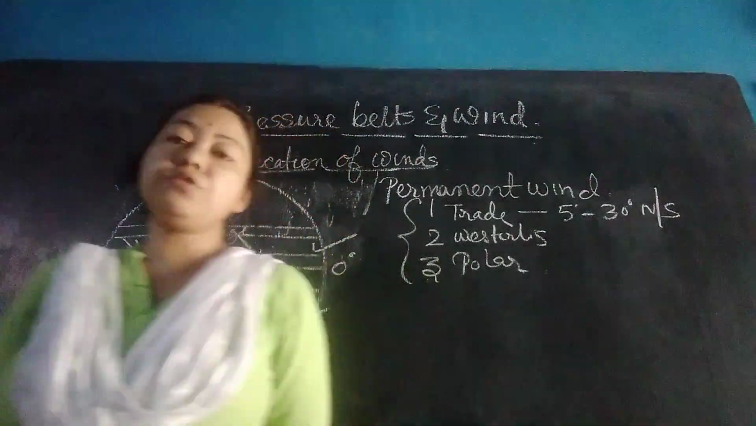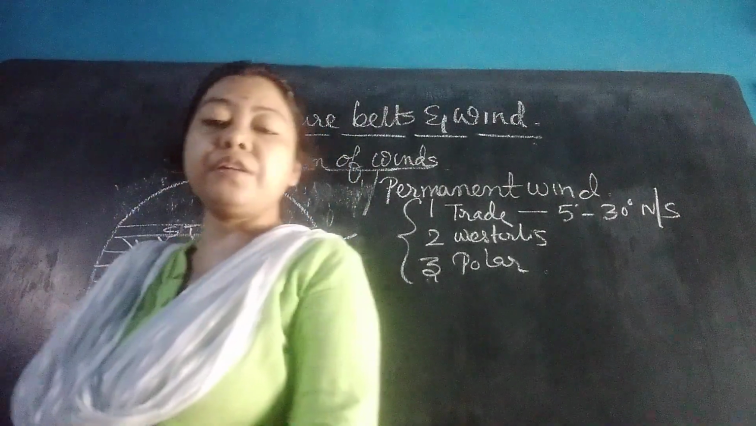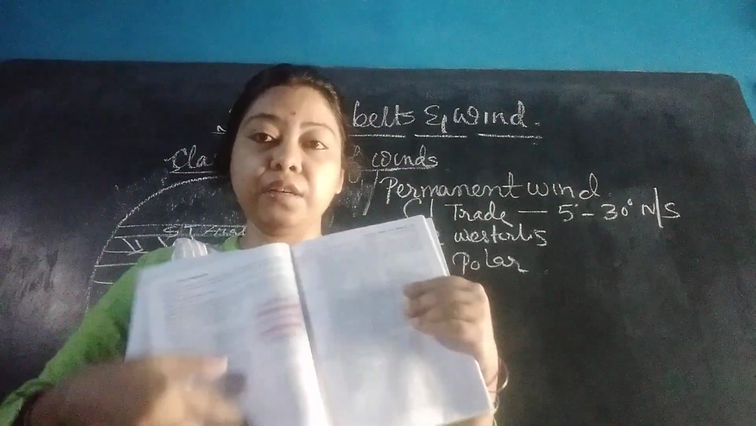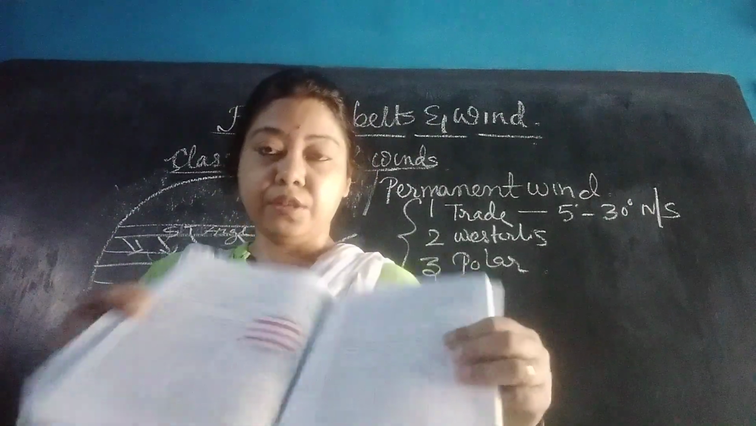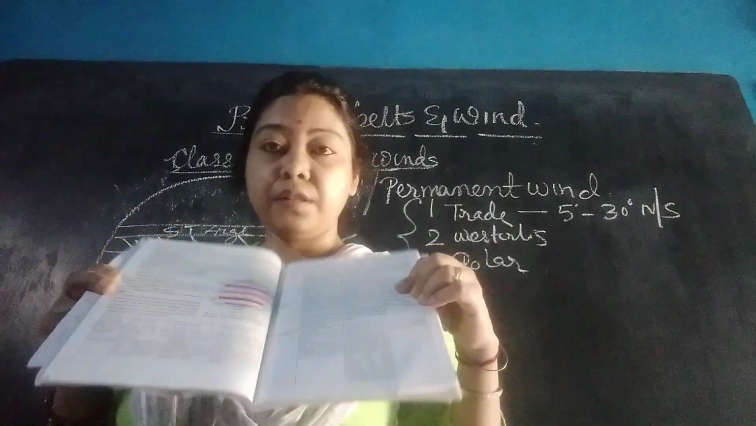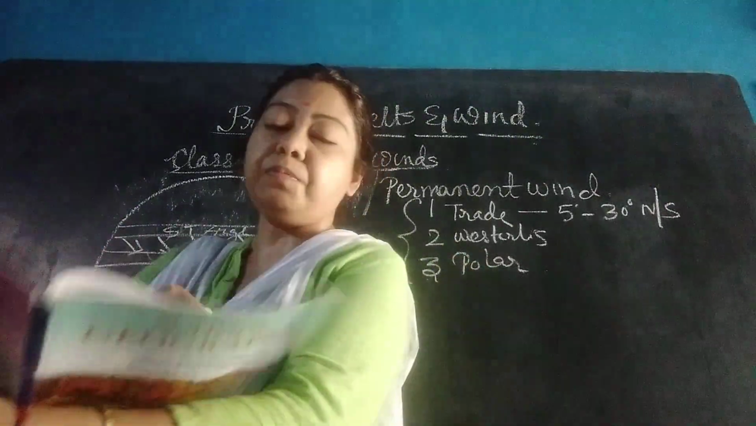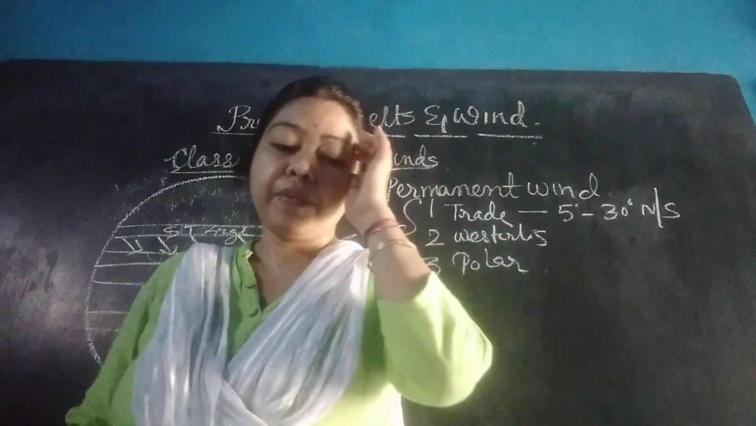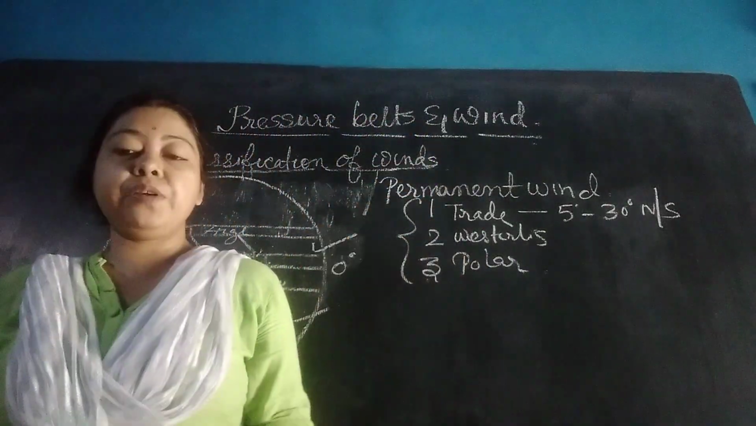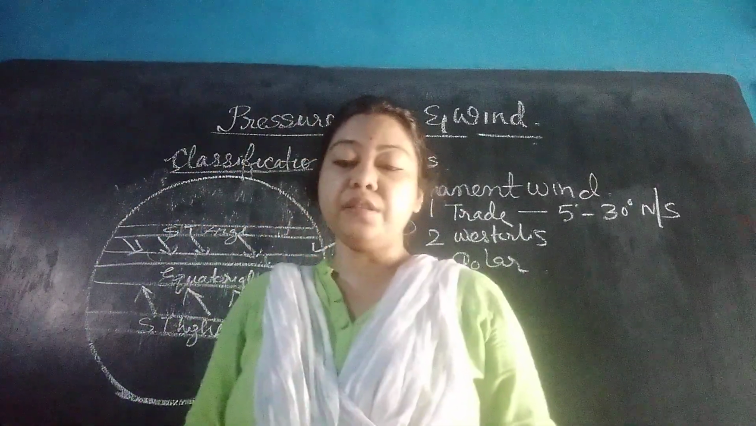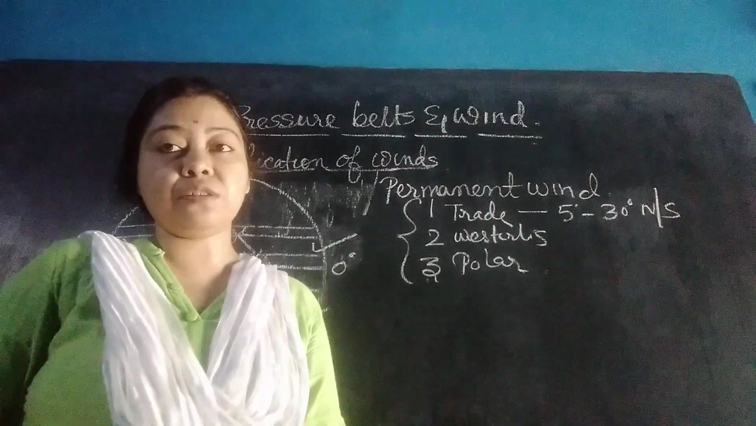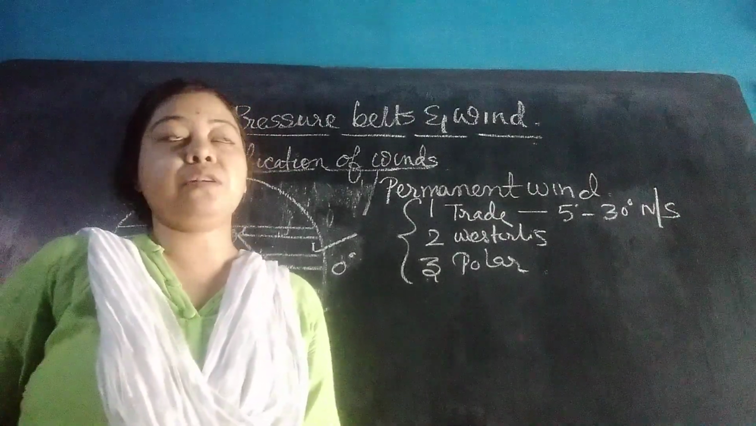This is all about trade wind. You have to read this chart thoroughly. In page numbers 72, 73, this chart you have to read properly. In the chart, everything is given in detail, from area to pressure belt, classification, characteristics, speed, effects. Go through the chart properly.